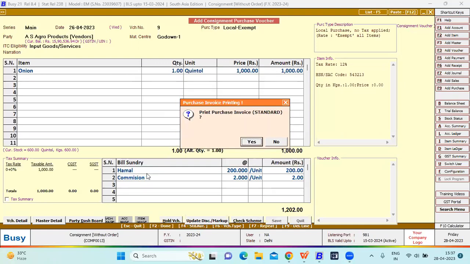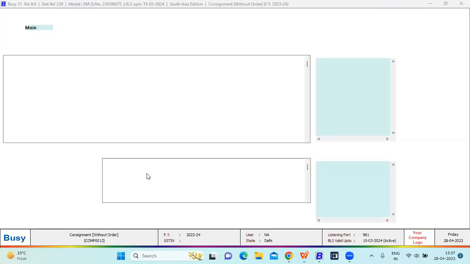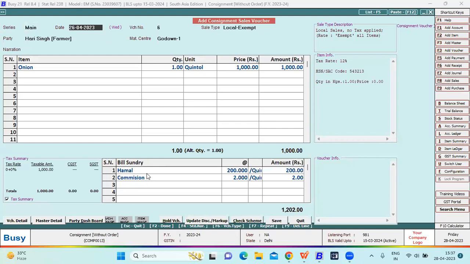On doing the configuration, on saving the purchase voucher it will automatically ask you, do you want to copy and generate the sale voucher? You click on the yes option. It will automatically pick Hari Singh farmer as your party master, the main material center, and onion as your item.